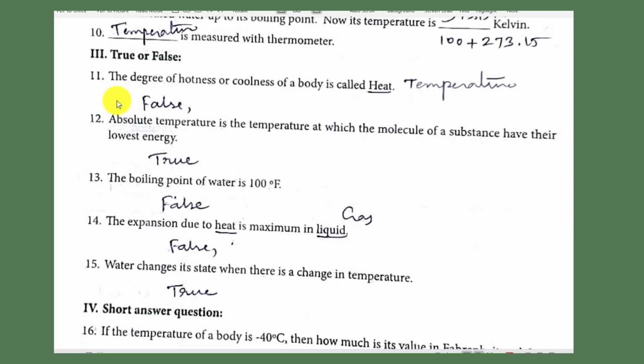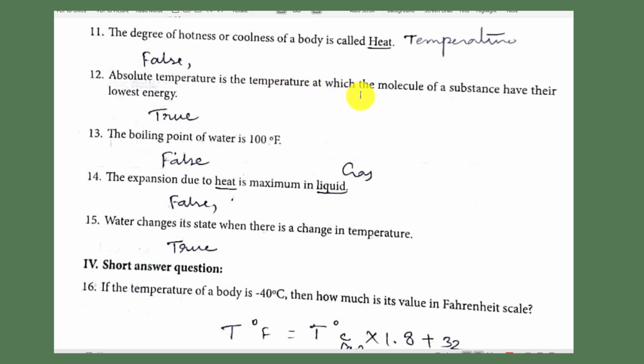Say true or false. The degree of hotness or coldness of a body is called heat. The degree of hotness or coldness of a body is called temperature. This statement is false; change heat to temperature. Absolute temperature is the temperature at which the molecules of a substance have their lowest energy.